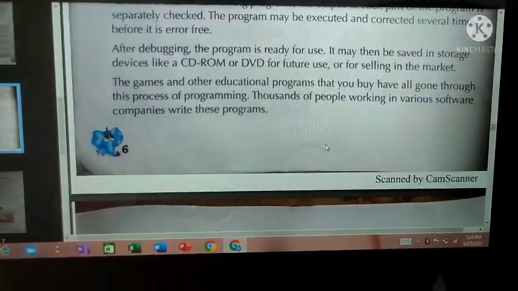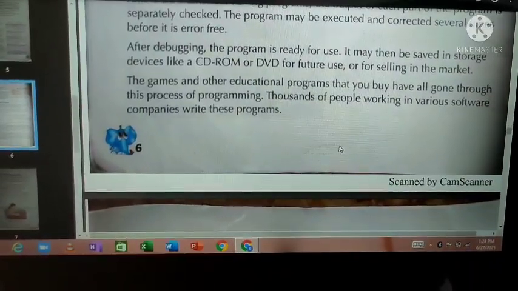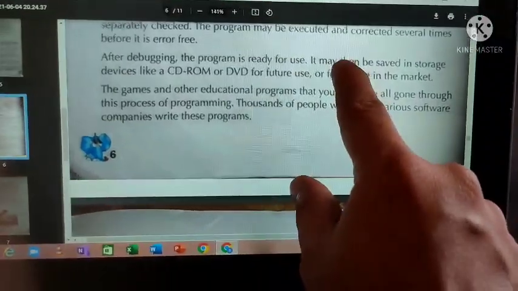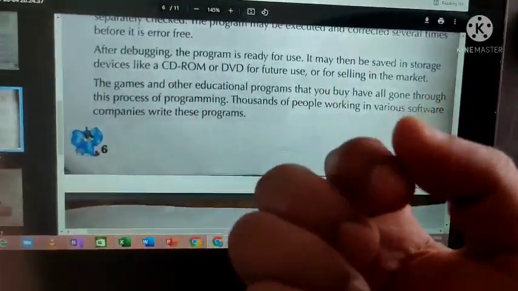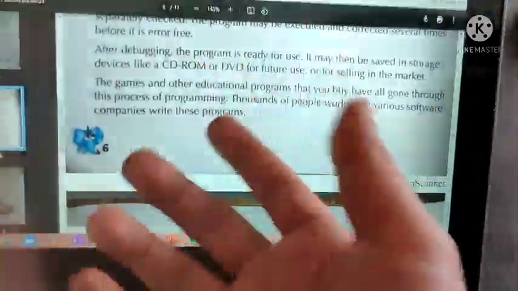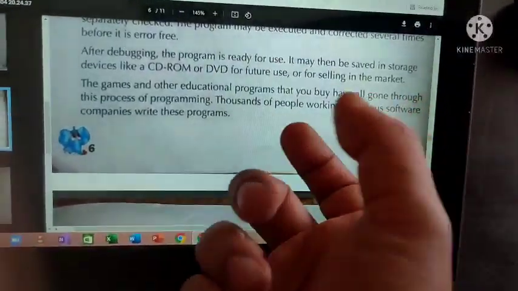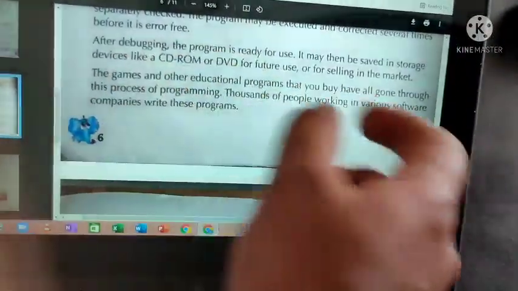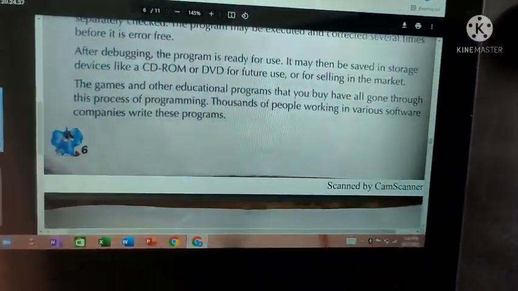The games and other educational programs that you buy have all gone through the process of programming. The games you play are the first main example, so that we can understand easily. The games and other educational things, everything that is going on, is done through programming only.